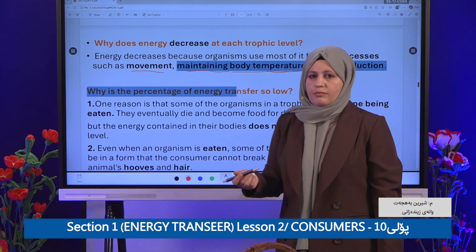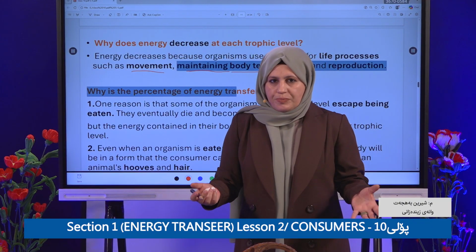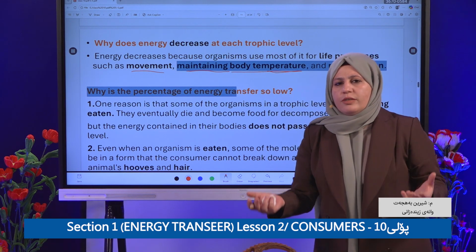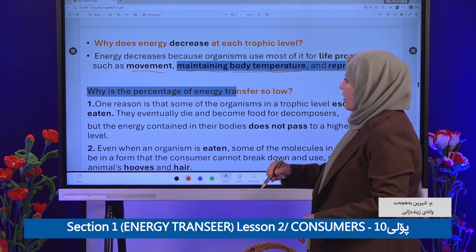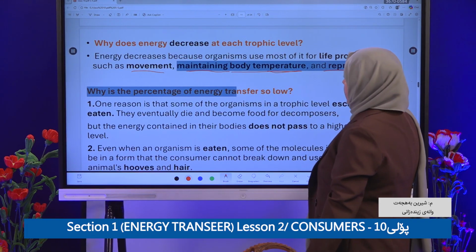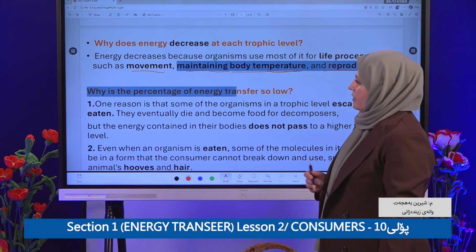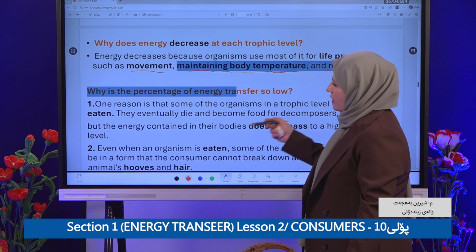Of course, to maintain body temperature you need energy, right? If an organism passed all its energy to the next level, what would happen to the organism? The cells would die. That's why. Movement, reproduction, respiration, okay? That's why it decreases.